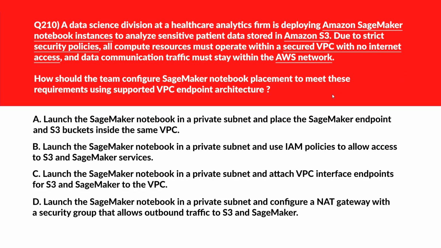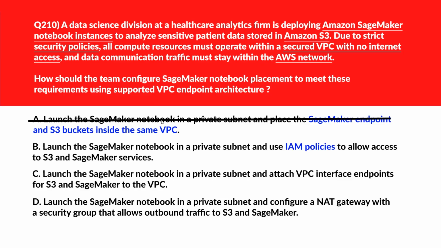This will test your concepts on networking, S3, SageMaker, definitely. Option A says launch the SageMaker notebook in a private subnet and place the SageMaker endpoint and S3 buckets inside the same VPC. Placing resources in the same VPC doesn't guarantee private connectivity without VPC endpoints.